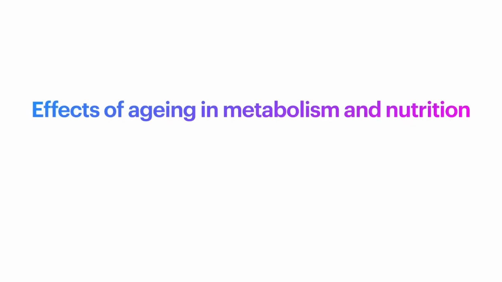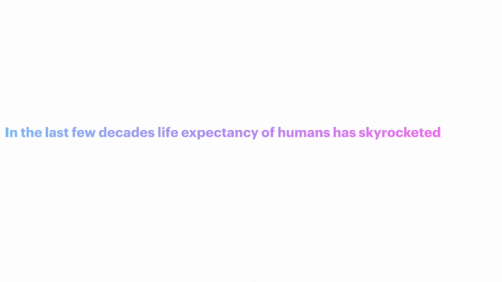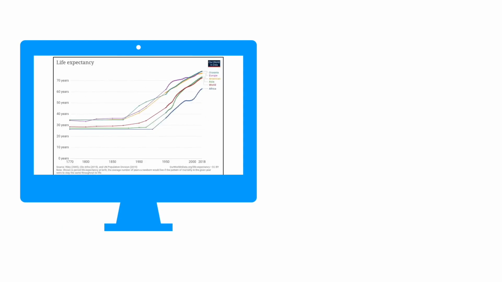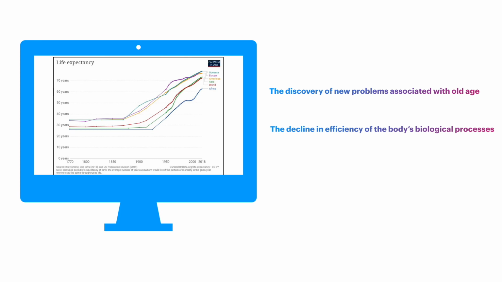Hello, we're Group 2, and we'll be talking about the effects of aging on metabolism and nutrition. In the last few decades, life expectancy of humans has skyrocketed. This change has brought with it the discovery of new problems associated with old age that usually have to do with the decline in efficiency of the body's biological processes. In this video, we'll focus on how aging affects metabolism and nutrition.